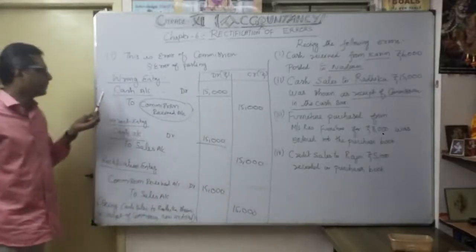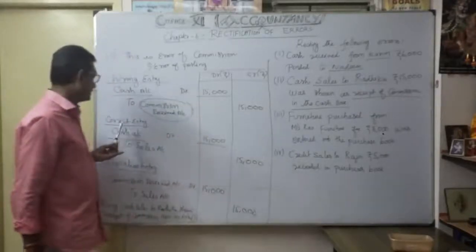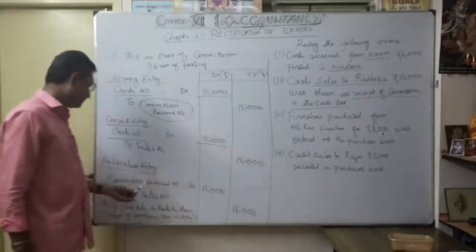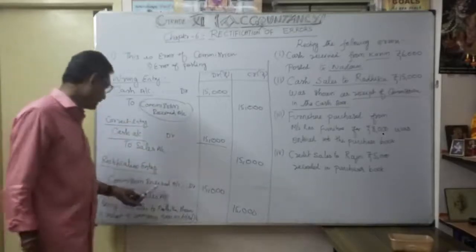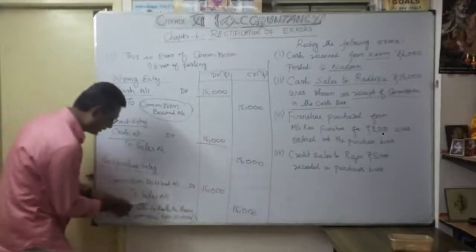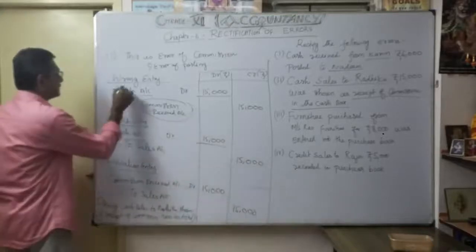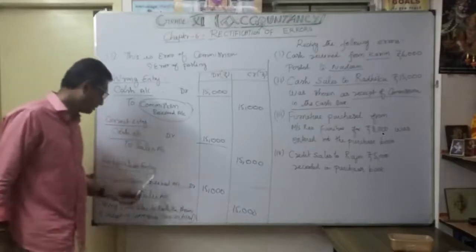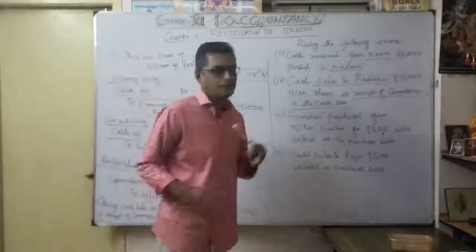So what's the wrong entry? Cash account debit to commission received account. But actually what's the correct entry? Cash account debit to sales account. So what's the rectification entry? Commission received account, because earlier I credited it, to rectify I want to make it a debit. That's why commission received account debit to sales account. Anyway I am going to credit sales only. Understood? Here is the confusion. Both sides of cash are correct, but only the credit part is the problem. That's why commission received account to sales account 15,000. Have you understood? Second error.